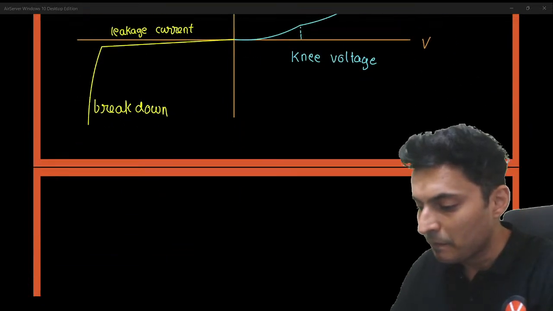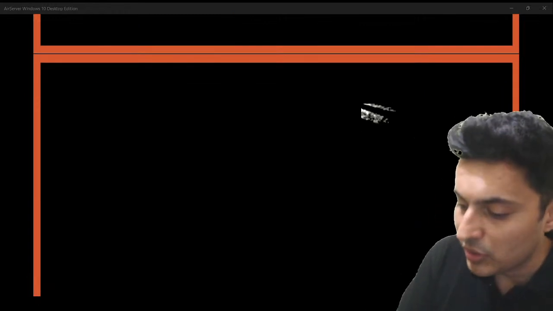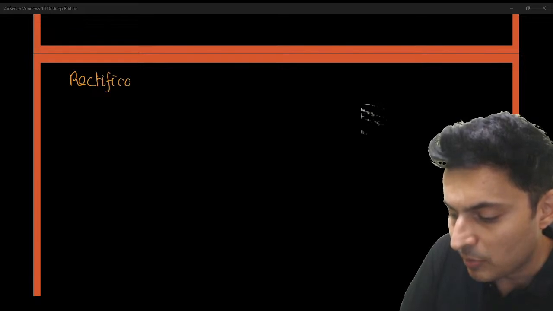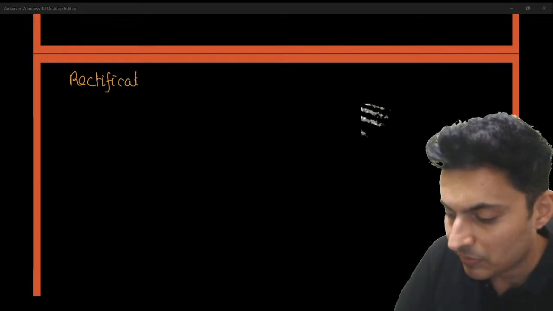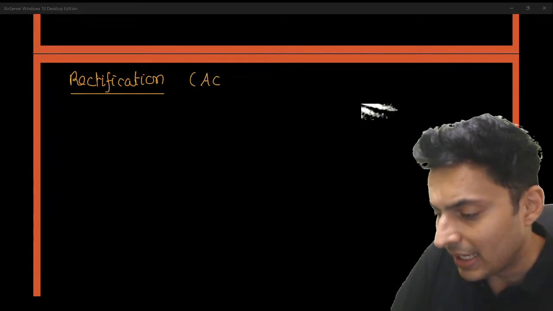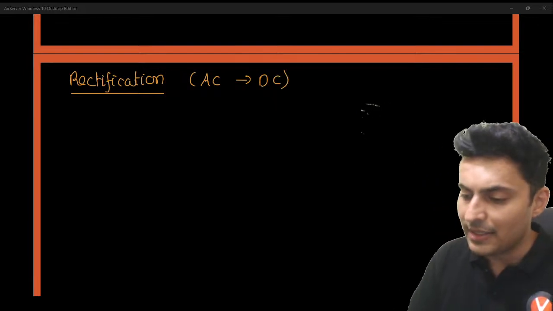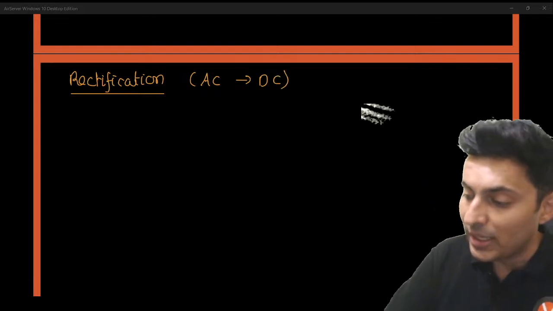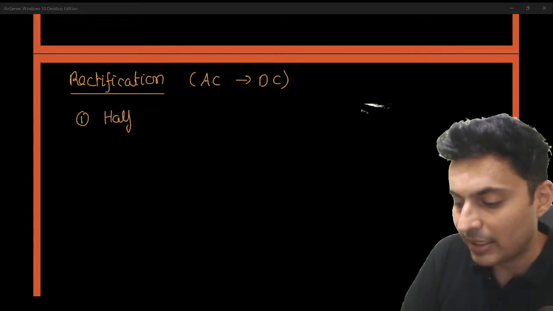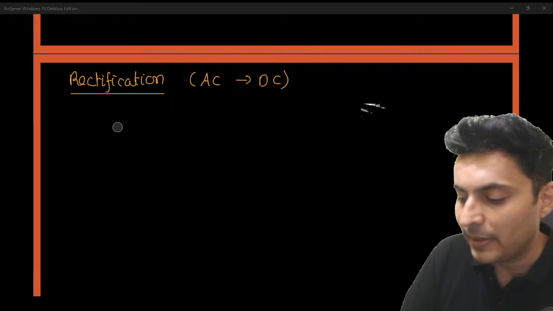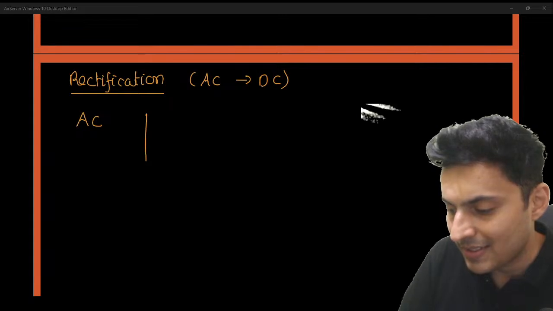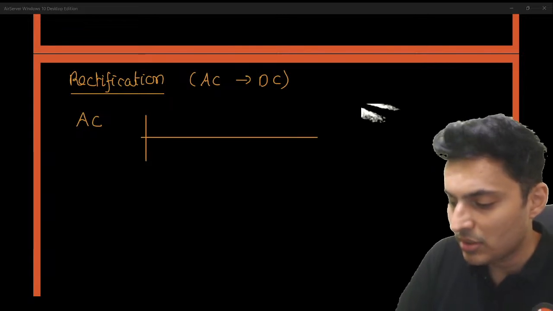Then what else? You should also know the process of rectification and the corresponding graphs. Rectification is the process of converting AC into DC voltage. There are two types of rectifiers. The first one is a half wave rectifier. The second one is a full wave rectifier. So imagine somebody gives you an AC voltage which looks something like this.